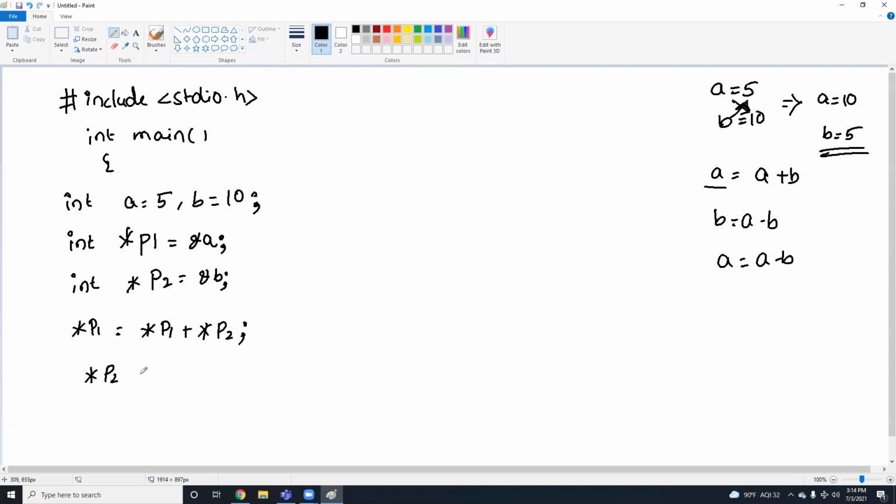The second logic line: star p2 is star p1 minus star p2. So I applied my pointer variables on these three lines. I have done the three-line logic. Now I'm going to print after swapping.